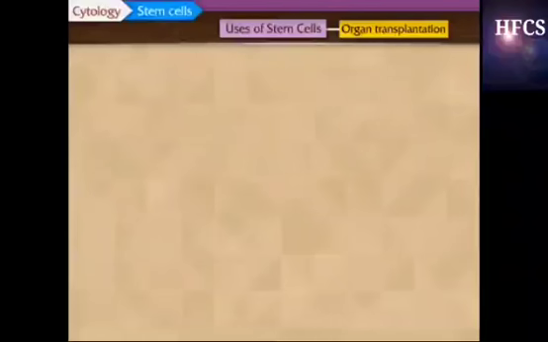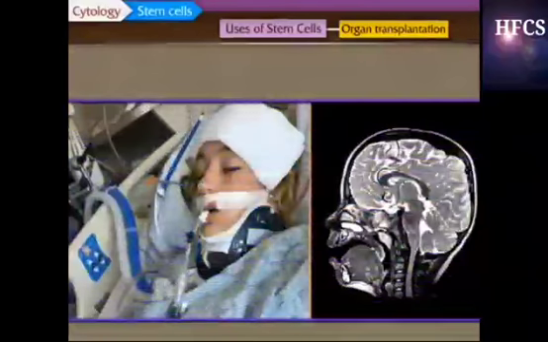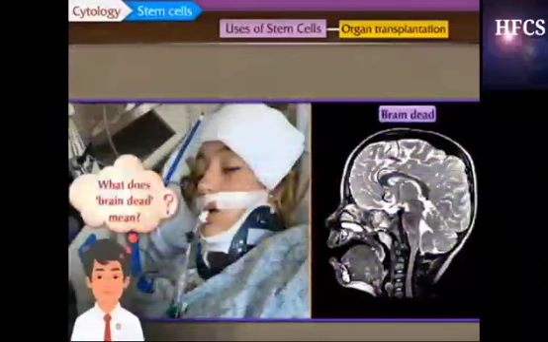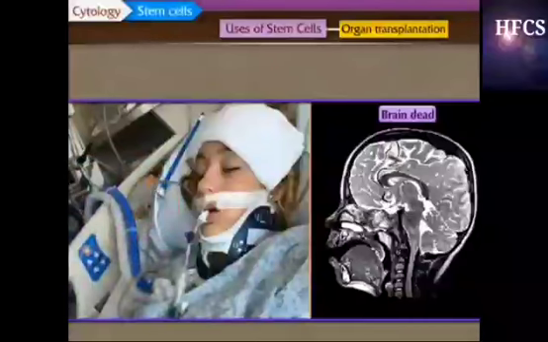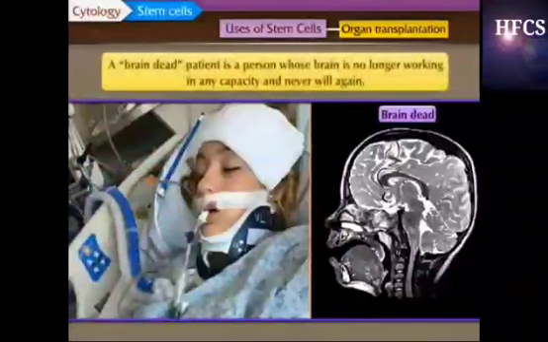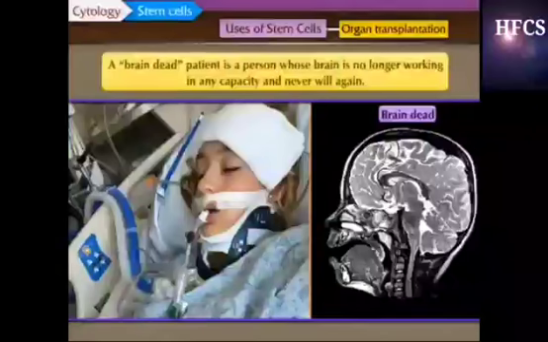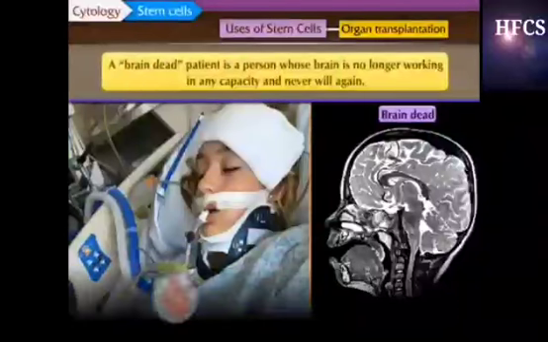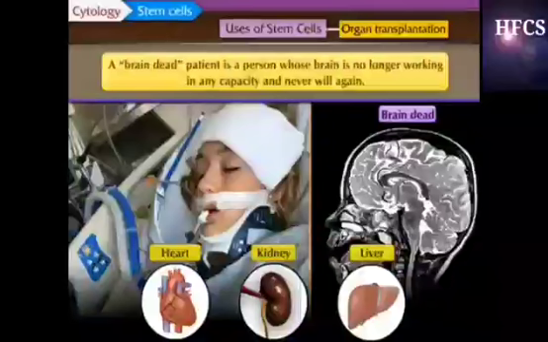Students, you might have heard that some patients are declared brain dead by doctors. What does brain dead mean? When a patient is declared brain dead, it means that the brain of that person is no longer working in any capacity and never will again. Other organs like heart, kidney, liver can still work for a short time.